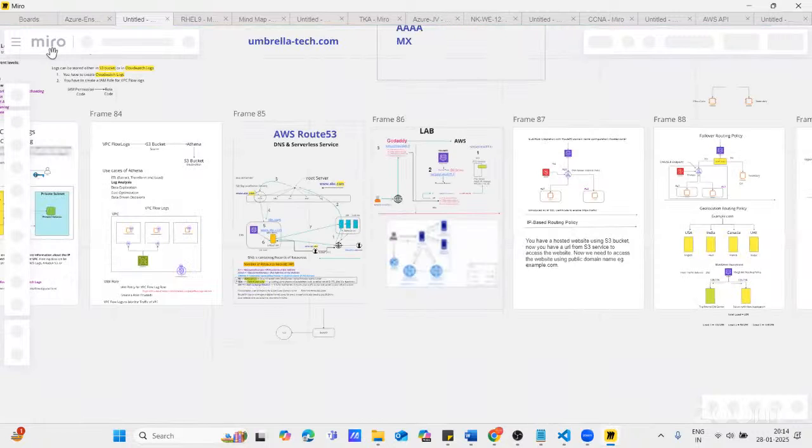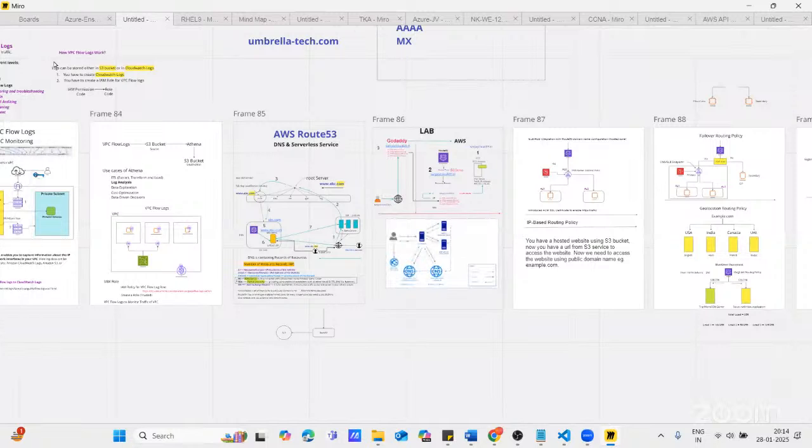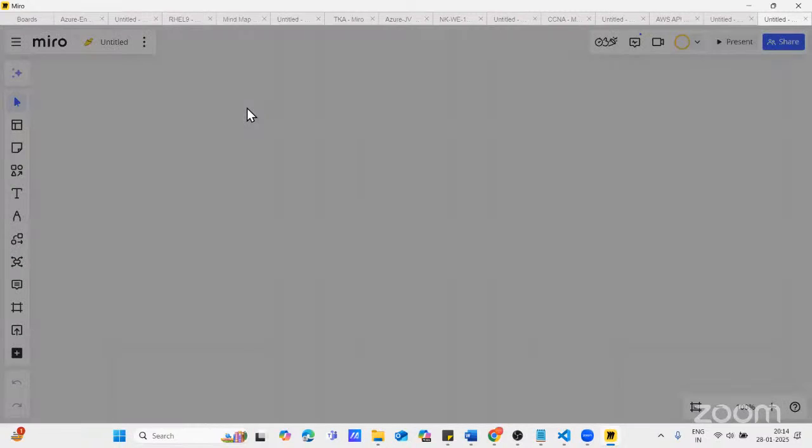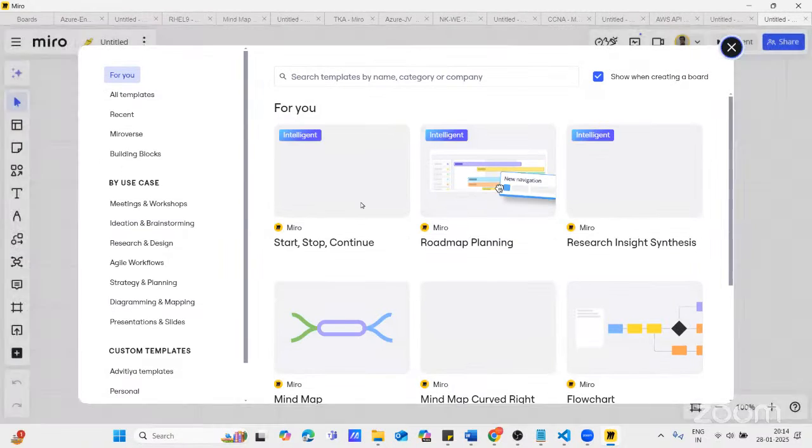I don't know why this Miro is slow today. It's really weird. I'm opening a blank board, it's totally blank, and it's really slow.